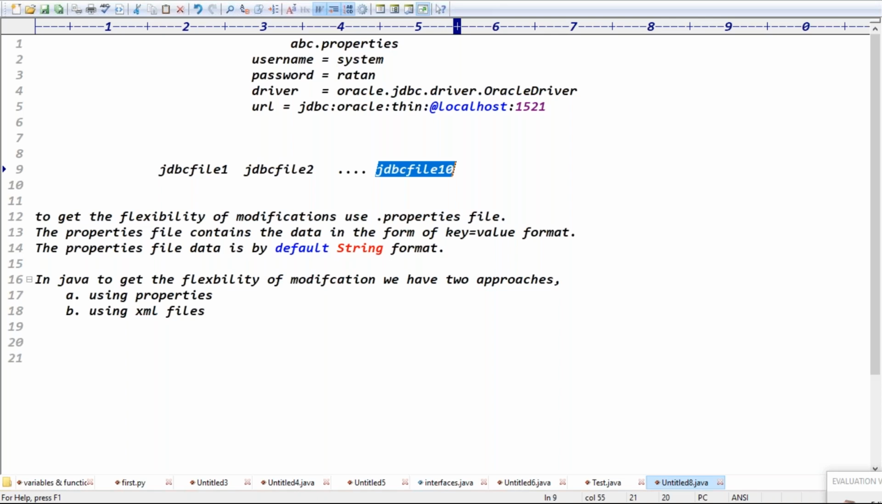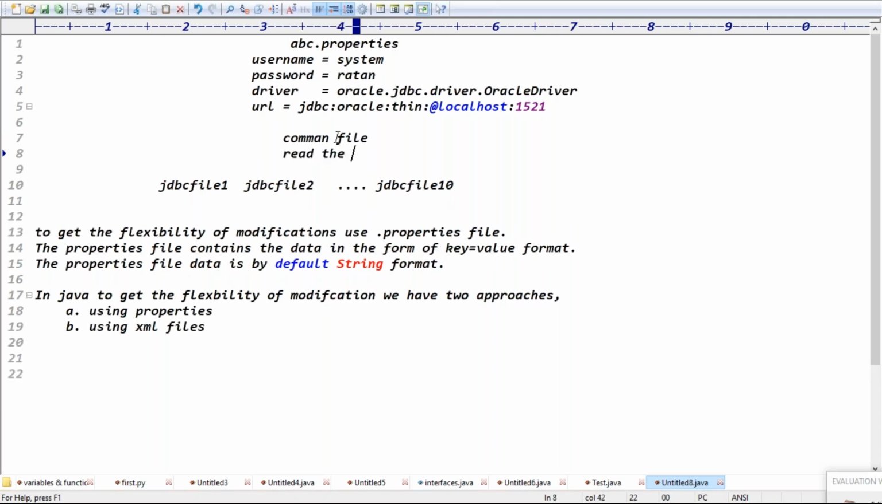That's what we will do now. We will create one common file, guys. This common file reads the data from the property file, creates the connection, and returns the connection. Create and return the connection, guys.